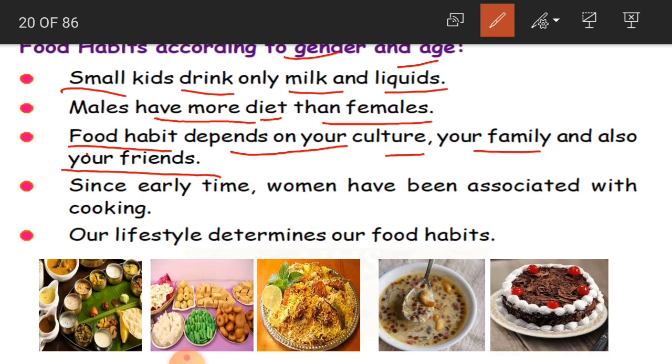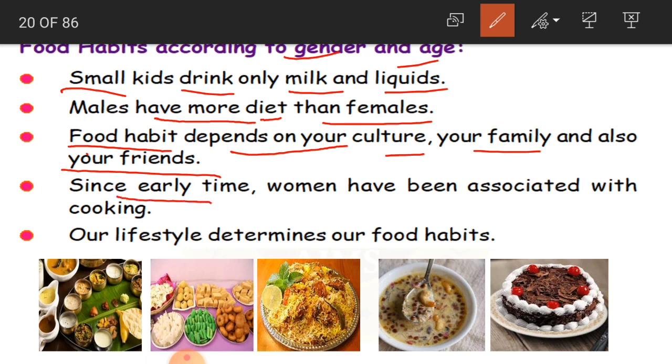Every region, every religion, every place has got its own culture. Every family has got its own culture. So according to that, the food habits depend. Some eat vegetarian food, some eat non-vegetarian food. Some prefer to eat sweets more, some prefer to eat hot, that is savories, more. So it depends on your taste, your family culture, how you live, what your family is carrying from generations, the food habits. According to that, it is going to depend.